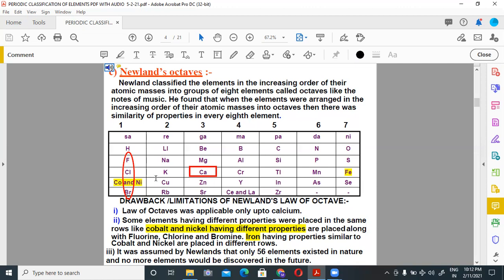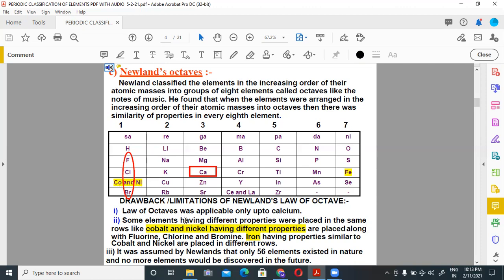Some elements having different properties were placed in the same rows, like cobalt and nickel, having different properties, are placed along with fluorine, chlorine and bromine. You can see here cobalt and nickel, which have different properties as compared to fluorine, chlorine, bromine, but they are arranged in their group. Similarly, iron, having properties similar to cobalt and nickel, is placed in a different group. So there were limitations or drawbacks in Newland's law of octaves.